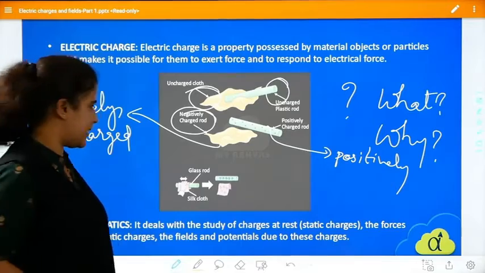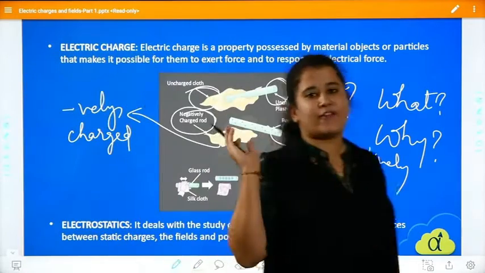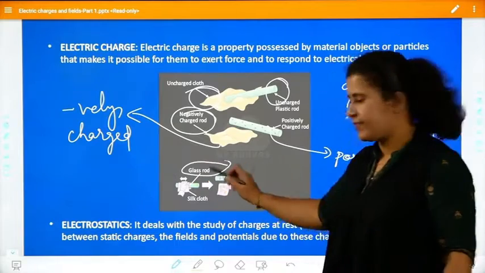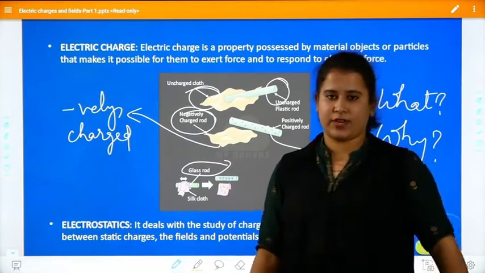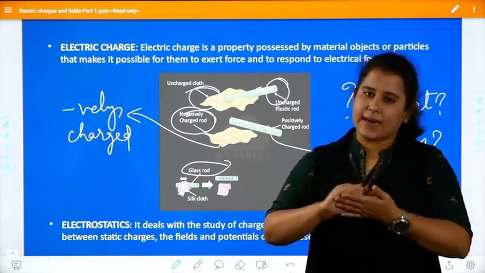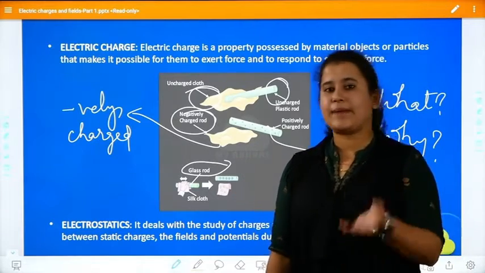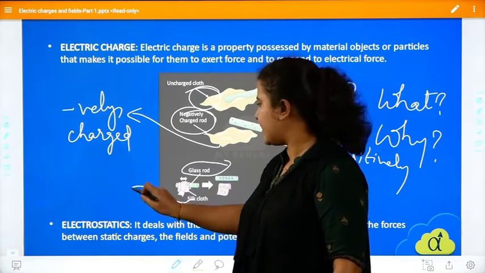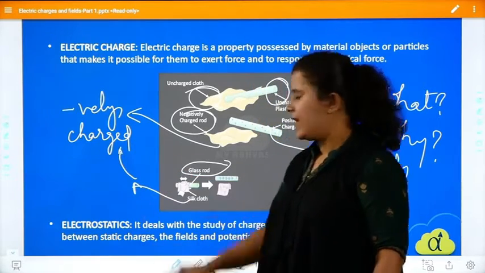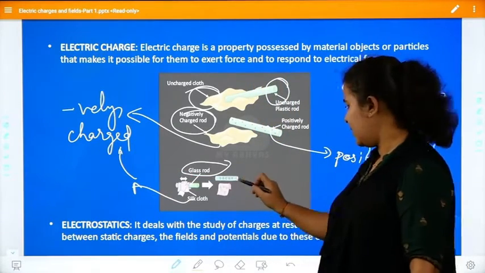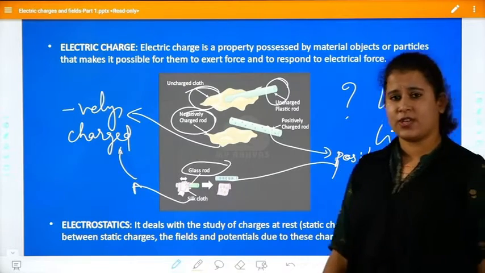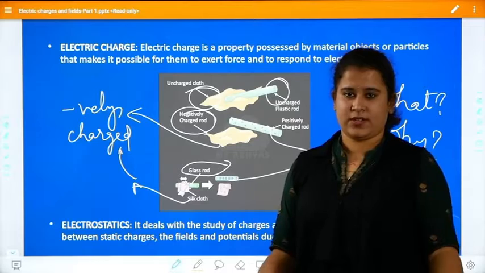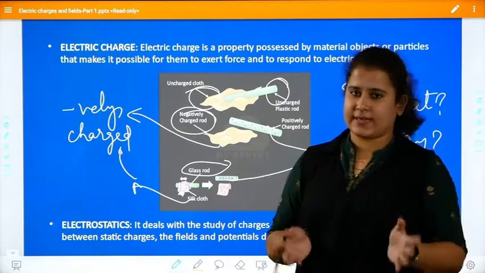Next, in the second case, what happened? Instead of a plastic rod, we took a glass rod. Now I'll take the glass rod and rub it with the silk cloth. Again, I'm getting the same result. The silk cloth is getting negatively charged, and the glass rod is getting positively charged. So what is happening here? Why are they getting charged? So this question arose.